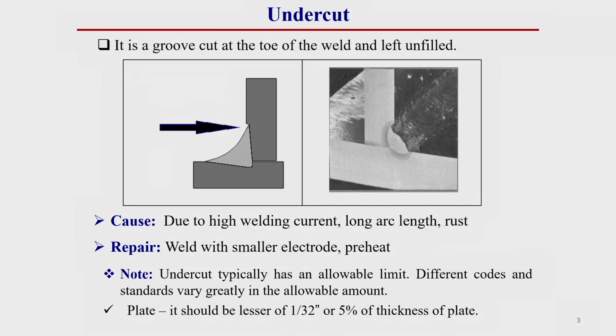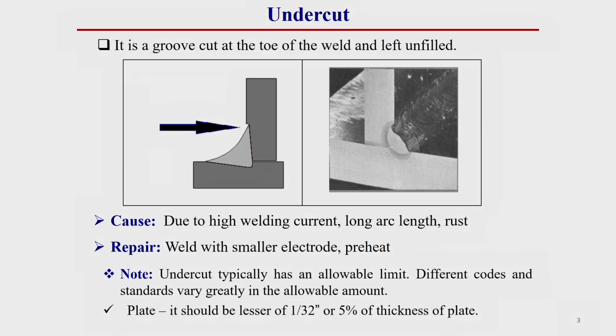Now, one by one I will discuss these welding defects in detail. First of all, I will discuss what the welding defect is, what the main cause of these defects is, how we can prevent them and how we can repair them in the subsequent slides. So, first we will discuss what an undercut type of defect is.